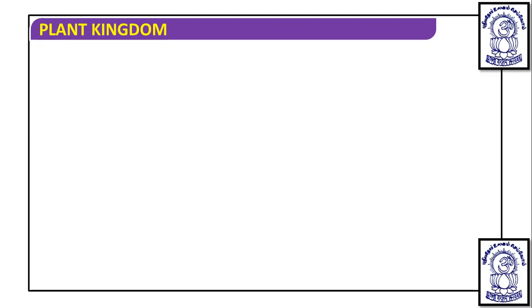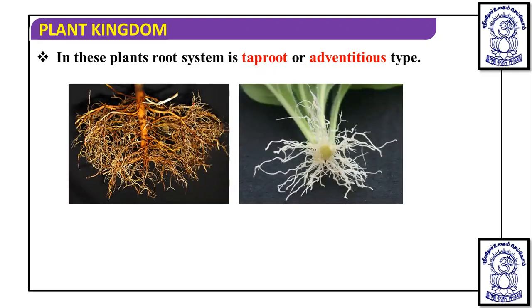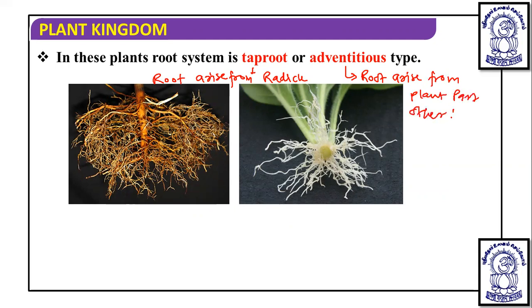In the taproot, the root arises from the radicle. In the adventitious type, the root arises from a plant part other than the radicle. In the same way, adventitious roots are formed.